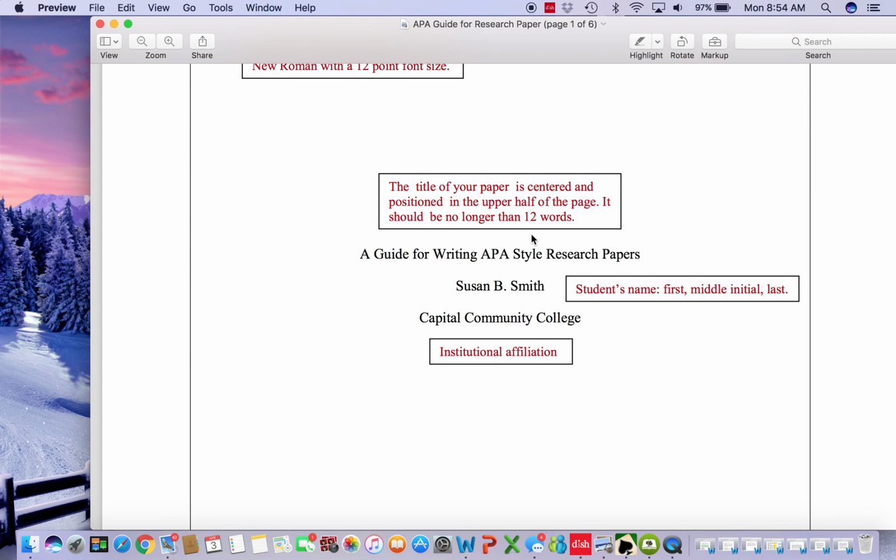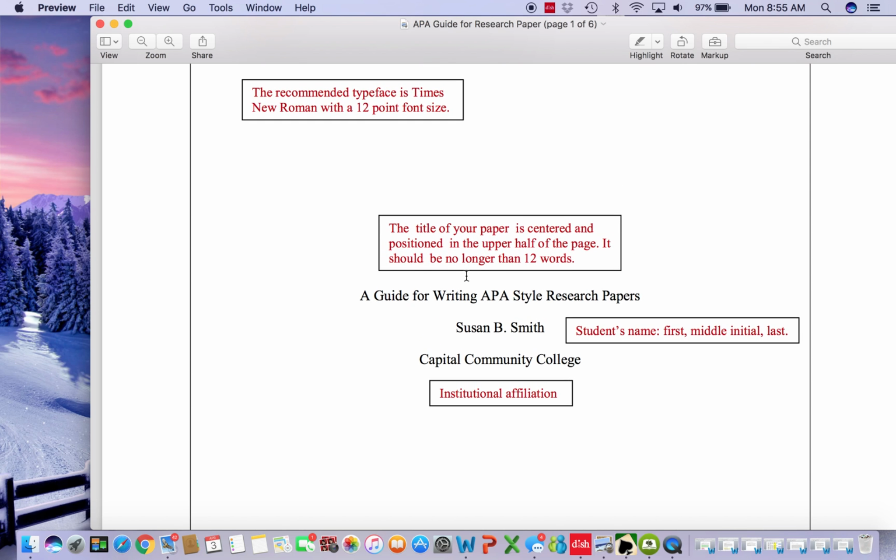Scroll down to about midway, halfway down the page, and that's where you will begin putting your title. Please make sure that your entire paper is 12 font Times New Roman and double spaced. The entire paper is in those three forms: Times New Roman, 12 font, double spaced.